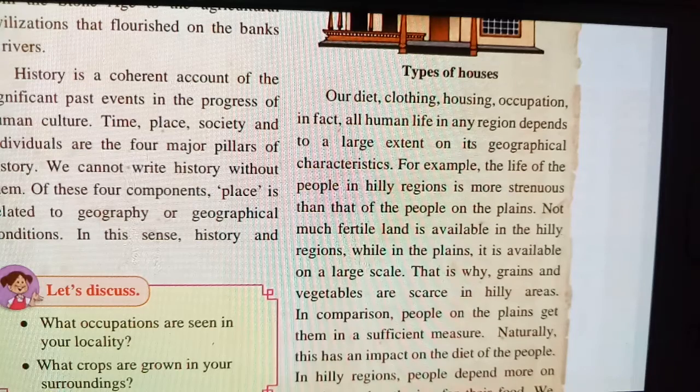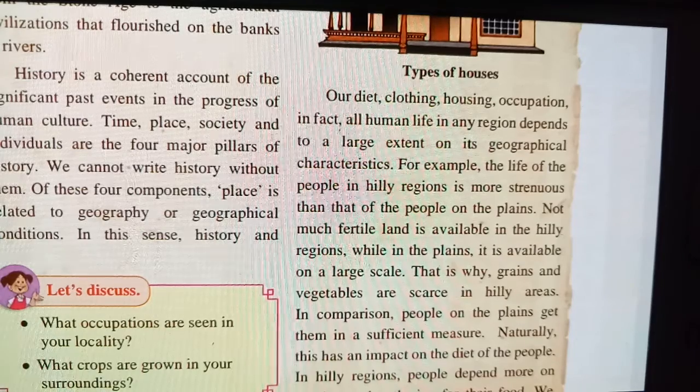So the people who are living in the hilly region do not have a very struggle-free life. Why? Because in the hilly area they cannot get good land. Plain actually means land which is suitable for them. Not much fertile land is available in the hilly regions, so in the hilly regions you will not have fertile land.